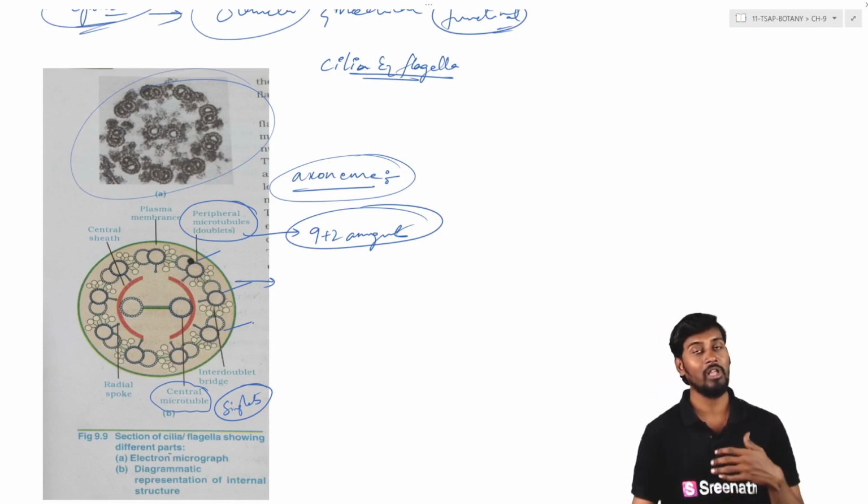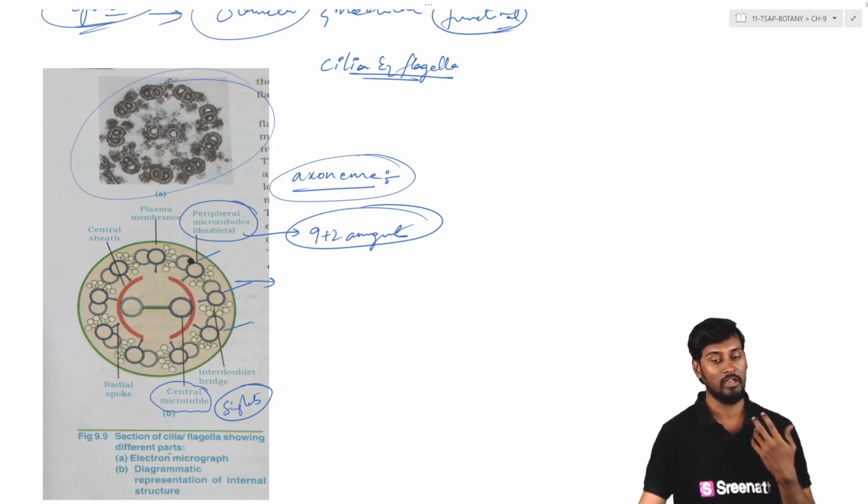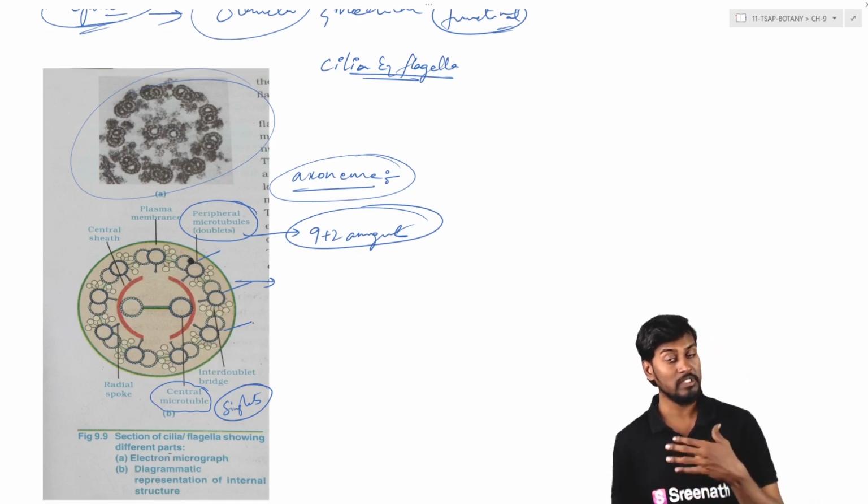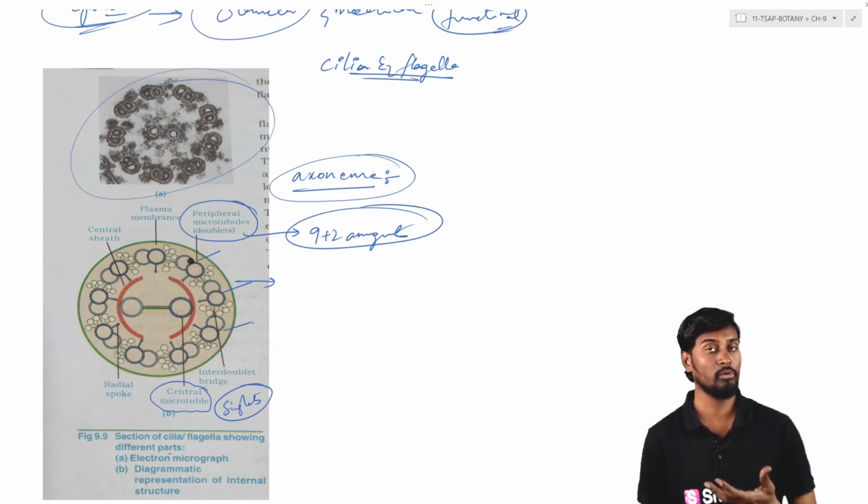లోపల మాత్రం we are having the two singlets which are present within the central region of this axial axoneme filament, and we can see that the central microtubules are the ones which are present in the form of singlets.